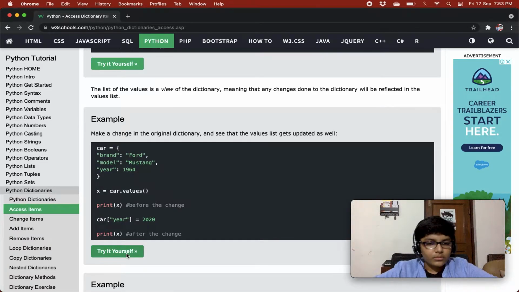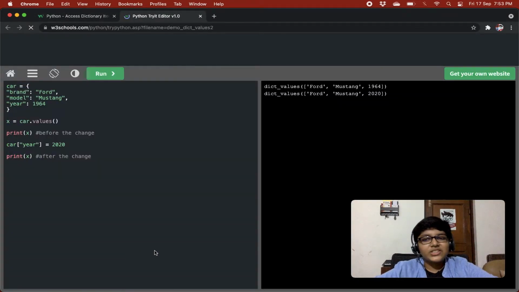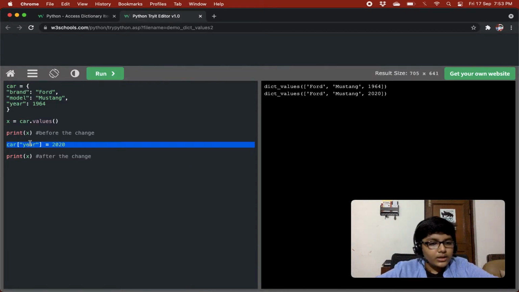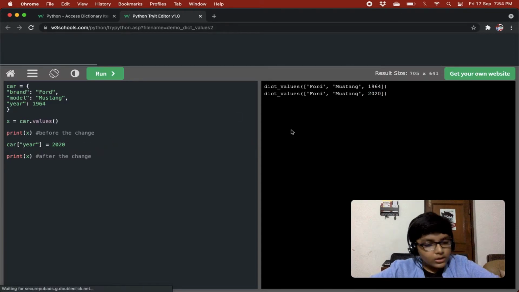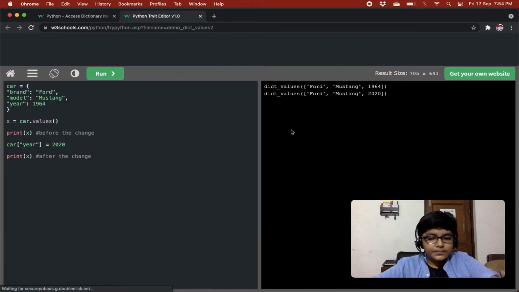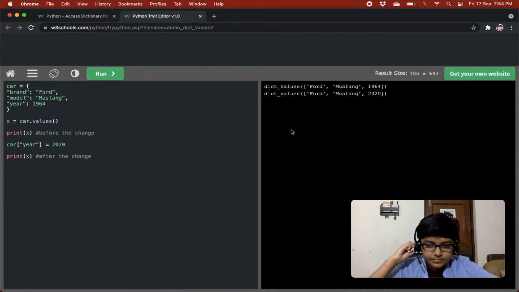Oh, okay. So we are not adding year. Basically we are doing year equals 2020, so the next time we get 2020. Basically what is happening over here, we are getting x equals car.values, and we are printing x, and then we are just changing the year, so it will be changed in x also, as it is just a view of the dictionary.